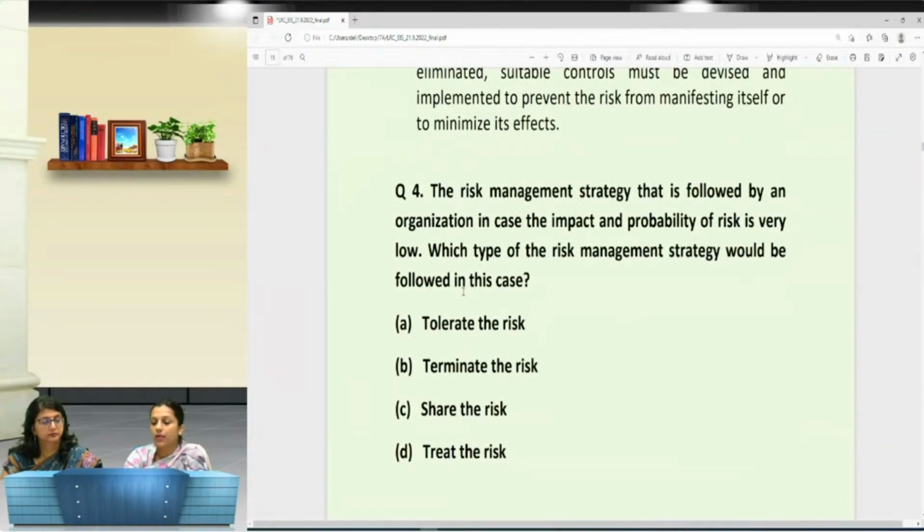It says: the risk management strategy that is followed by an organization, in the case where the impact and the probability of the risk is very low. Which type of risk management strategy would be followed in this case? So here we can see the question asks you about the risk management strategy, so you have to find out the risk management strategies.